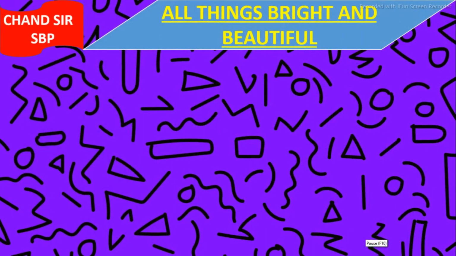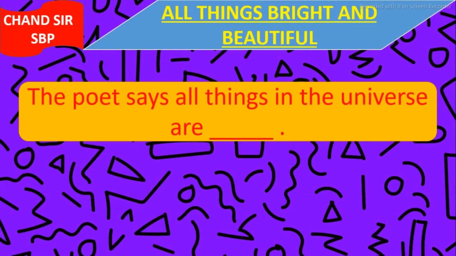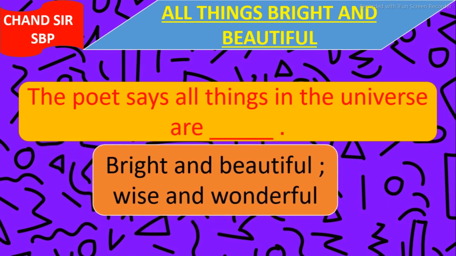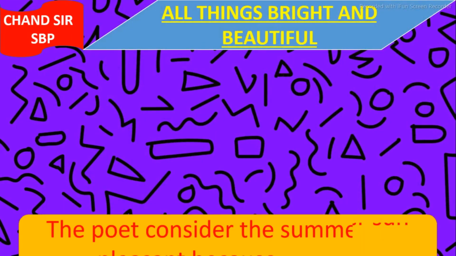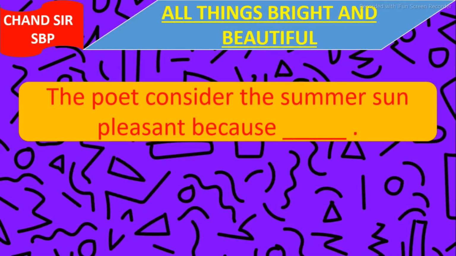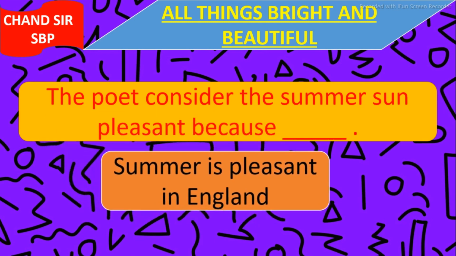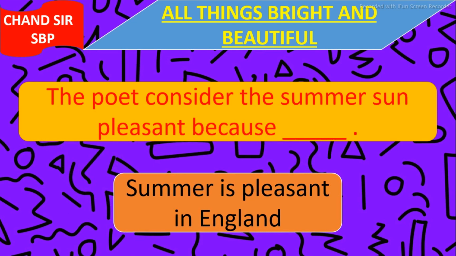Our next question is, the poet says all things in the universe are blank. The answer is bright and beautiful, wise and wonderful. Our next question is, the poet considered the summer sun pleasant because blank. The answer is summer is pleasant in England.